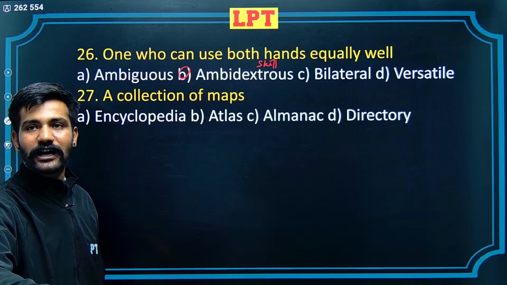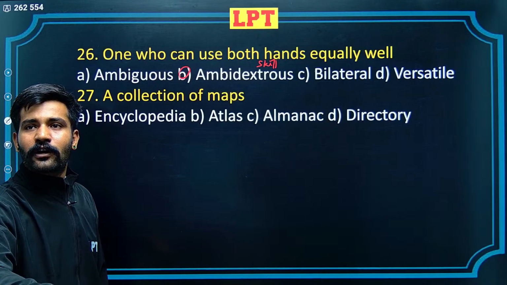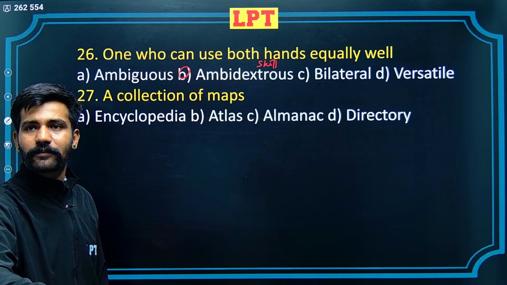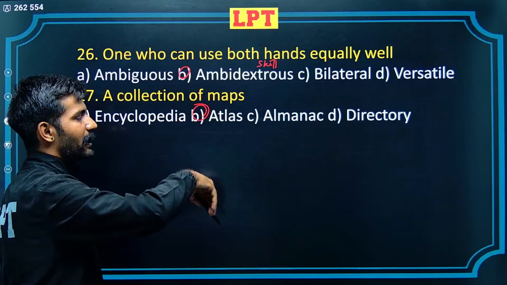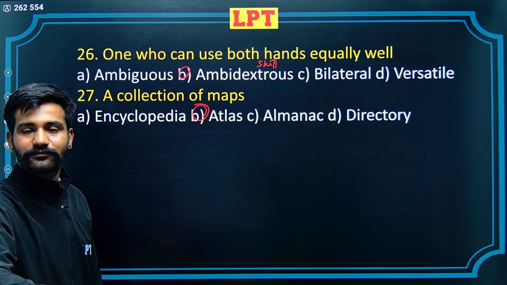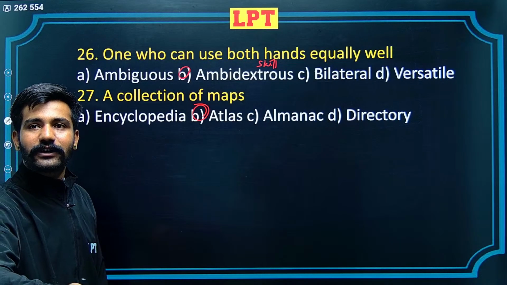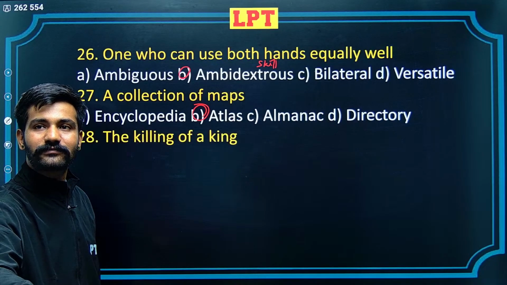27th, a collection of maps: encyclopedia, atlas, almanac, directory. Encyclopedia is a knowledge bank, a collection of knowledge regarding different knowledge spheres. Atlas, a collection of maps. Yes, that's the correct alternative. Almanac is a collection, kind of a travelogue. D alternative, directory, just like a telephone directory, is just a collection of a set of information.